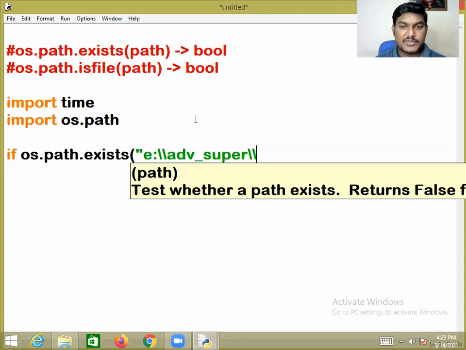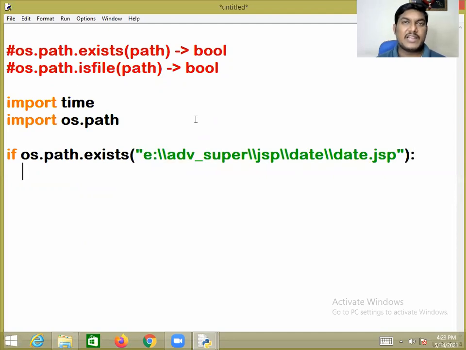The path is adv_super, inside JSP, inside date.jsp, sir. Now my requirement is to ensure whether that particular path exists or not. If it exists, it will return true. If not, it will return false. So if it exists,